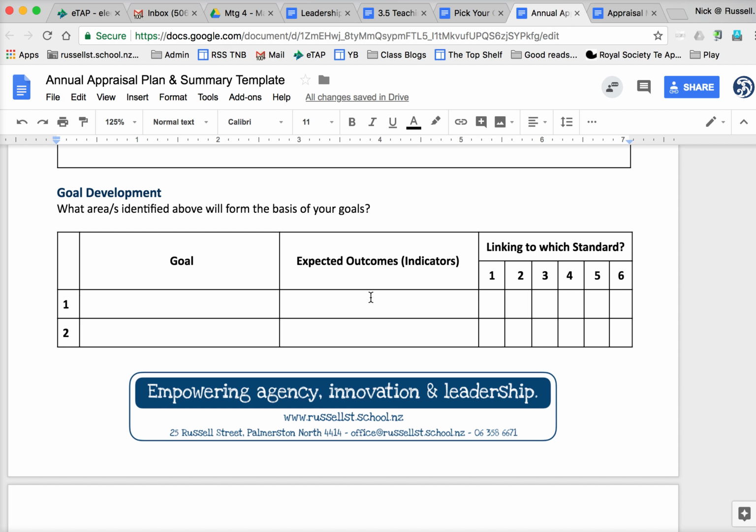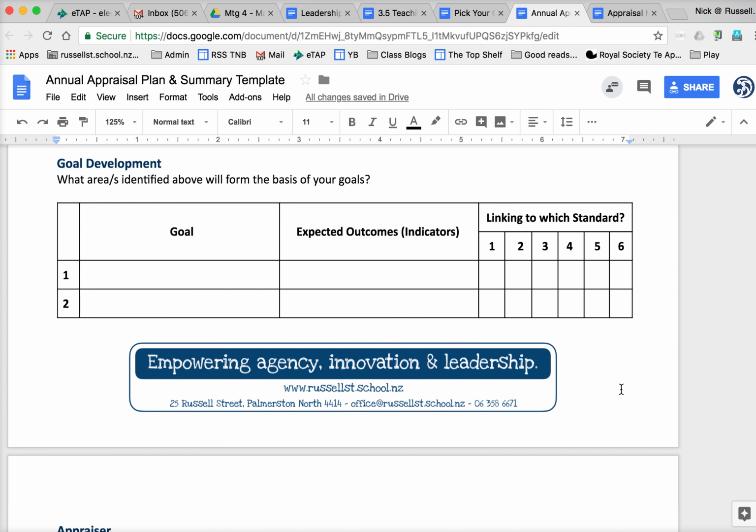All we need there is a goal and 3 or 4 expected outcomes or indicators, and then with those indicators, let's link them to the standards so that we can have a clear look at which of the standards for the teaching profession you are meeting simply by working through those goals throughout the year.